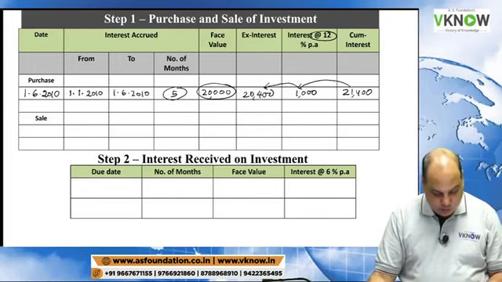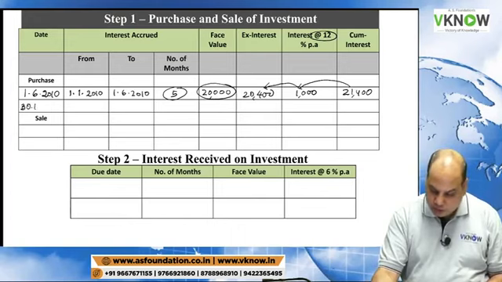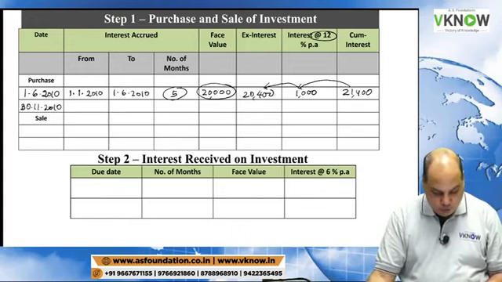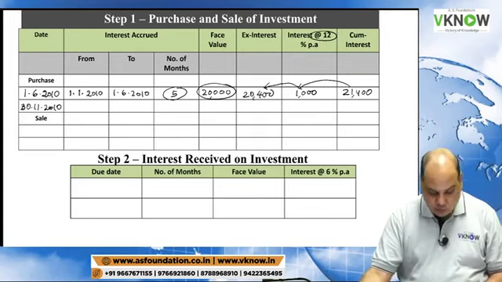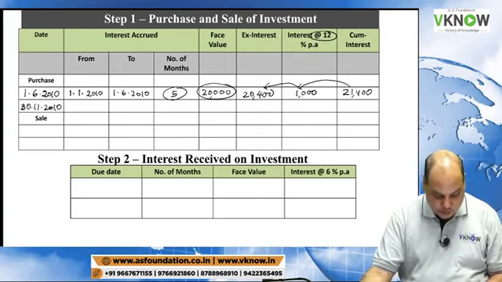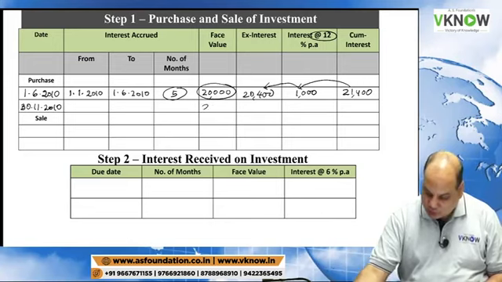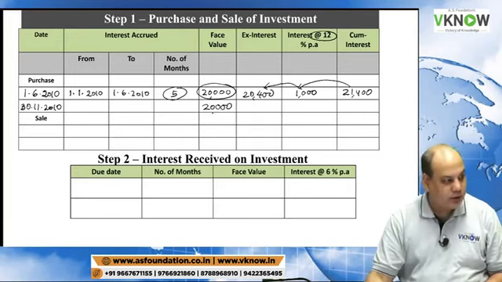Now you will see below, in the fourth line they have written on 30th November 2010, you have purchased another 200 debentures. So 20,000.